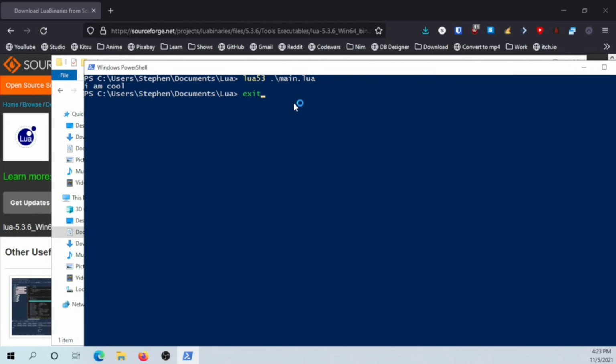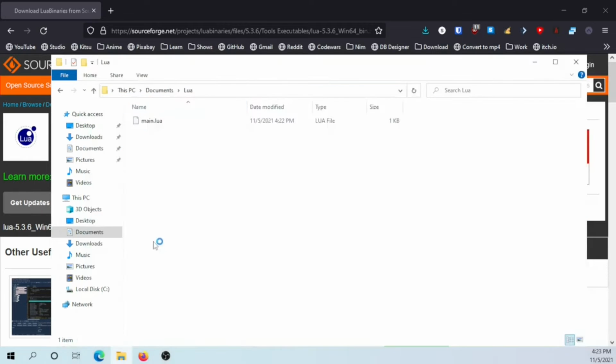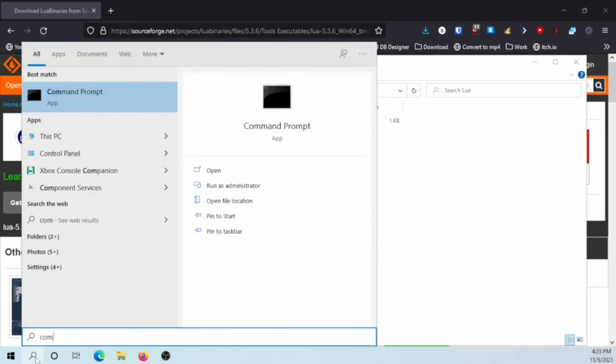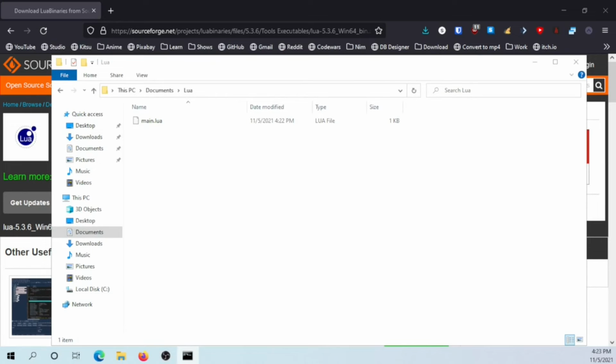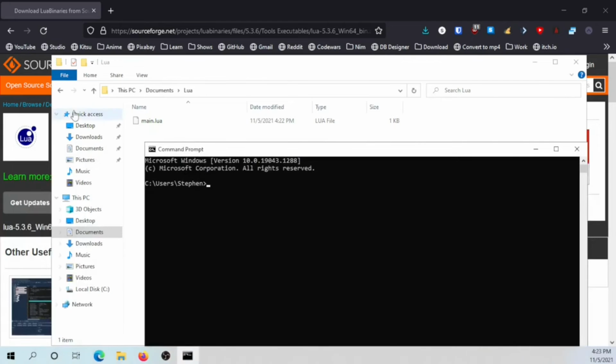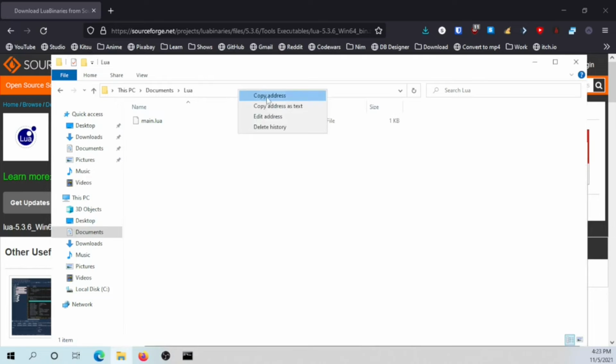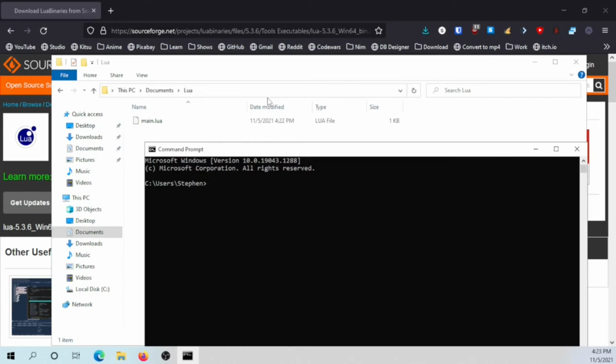If, however, this did not work, then you can open up your command prompt again and bring it over here. Now we need to navigate to this folder. One way you can do this is to right click here and copy address. Now you can say CD for change directory, and right click, which will paste it here. Press enter, and now you're inside of this folder. Now you can say Lua 5.3 main.lua. There you go, I am cool.